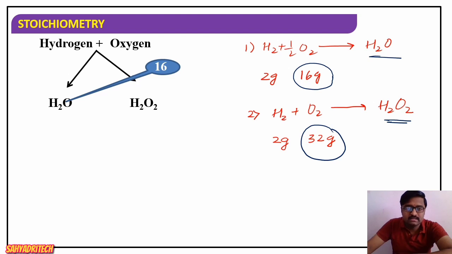In such cases, masses of one element, that is the mass of oxygen, which combines with the fixed mass of the other are in a simple whole number ratio, or in the ratio of small whole numbers. Here I have to consider masses of oxygen, that is 16 in water. In hydrogen peroxide, how much? 32.